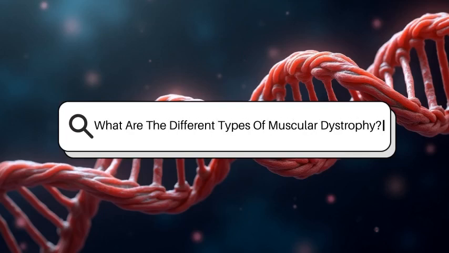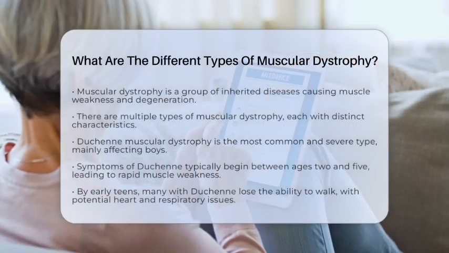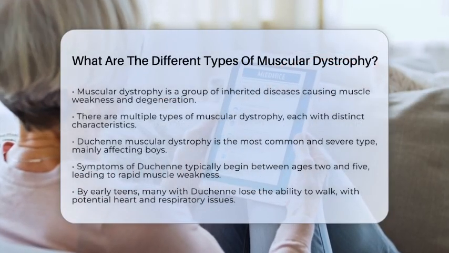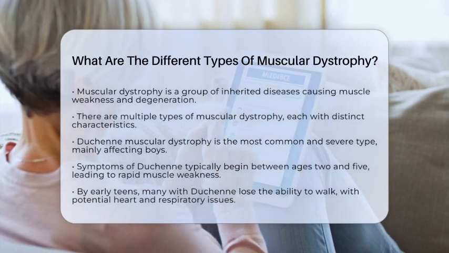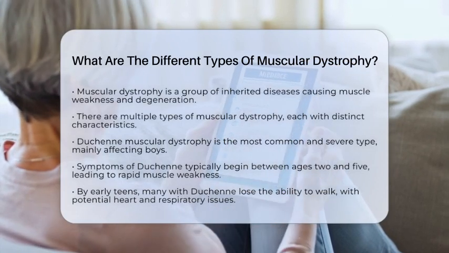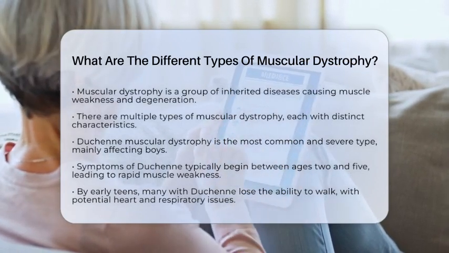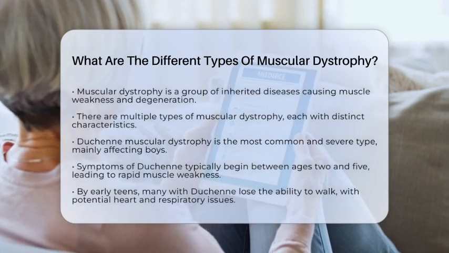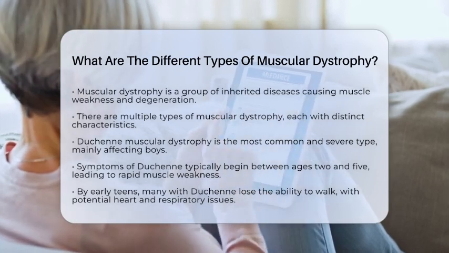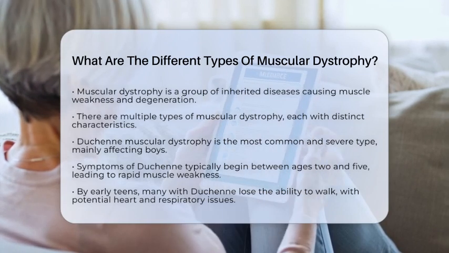What are the different types of muscular dystrophy? Muscular dystrophy is a group of inherited diseases that lead to progressive muscle weakness and degeneration. There are several types, each with unique characteristics. Understanding these types helps in managing the condition effectively.